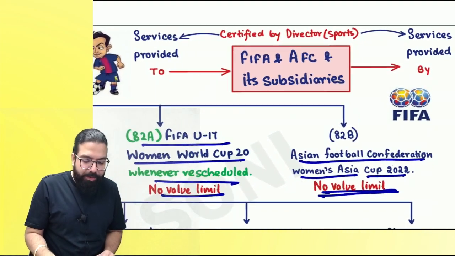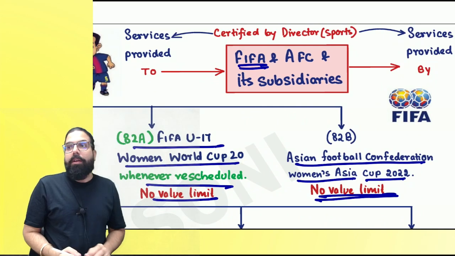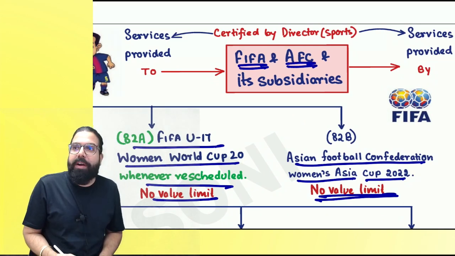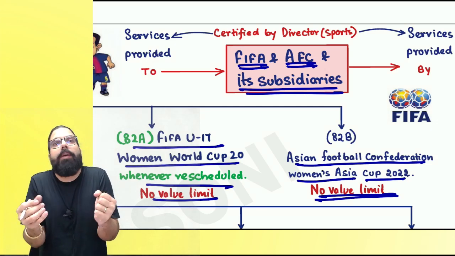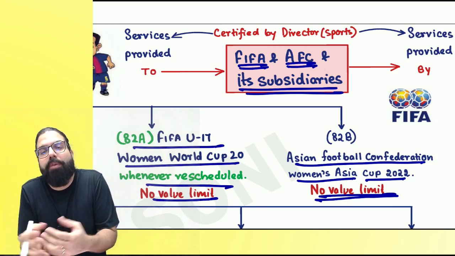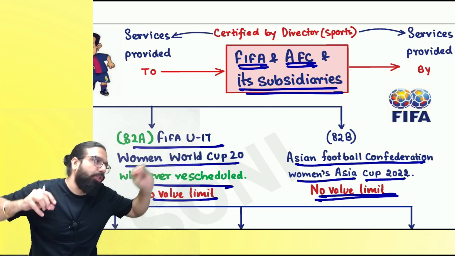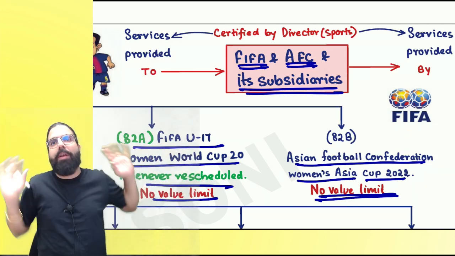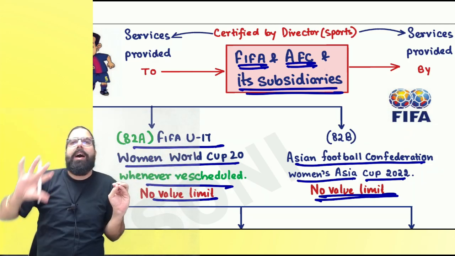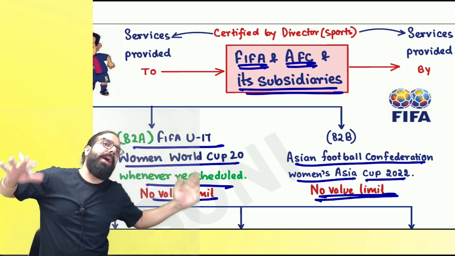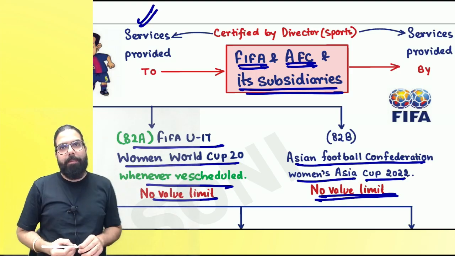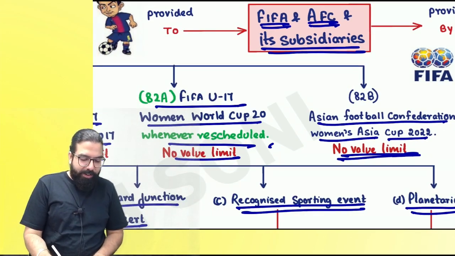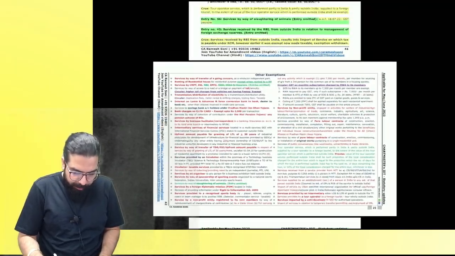Everyone over here, now listen to me very carefully. This FIFA and Asian Football Confederation and its subsidiaries are there in India. To do this FIFA World Cup or AFC, they will take a lot of services and they will also provide a lot of services. Yes or no, everyone? Those services which they take are also exempt. Those services which they provide are also exempt. Are we clear, everyone? Now here you have to remember this whenever-rescheduled point, one minute, I'll tell you.